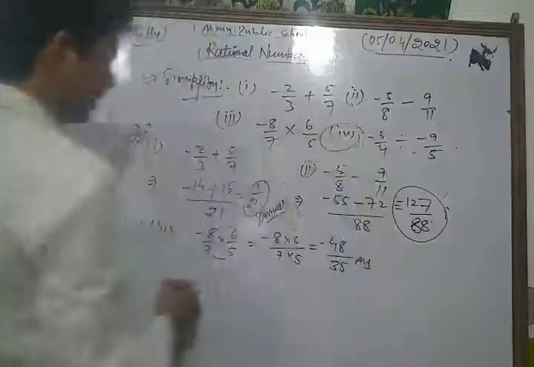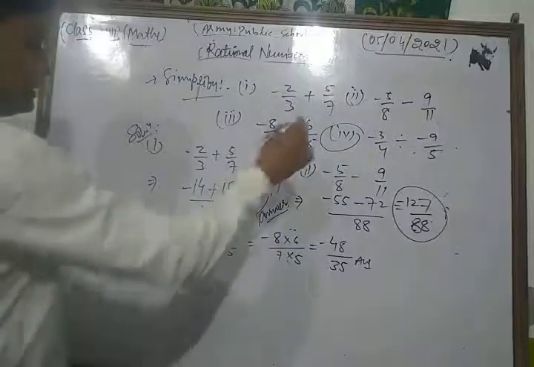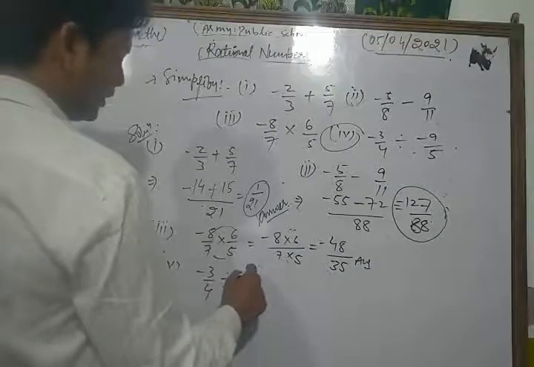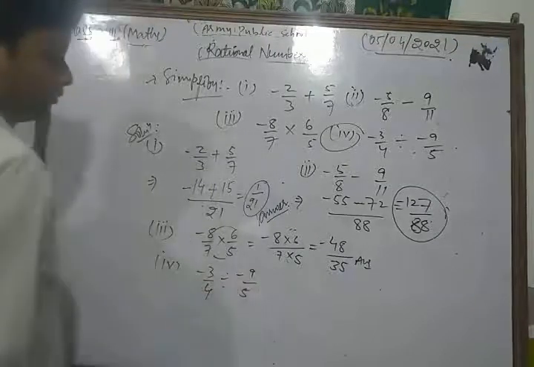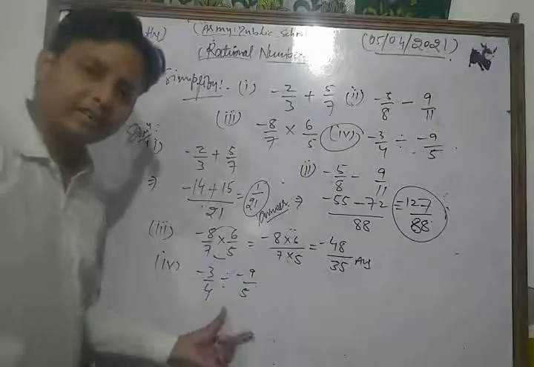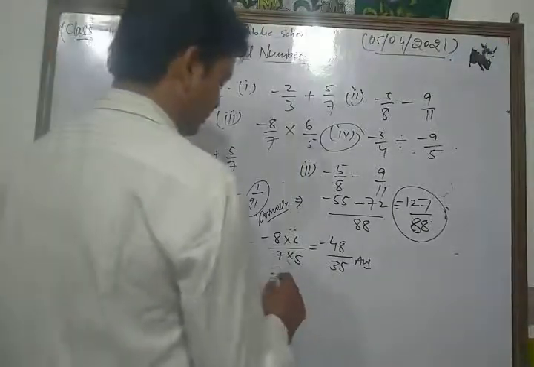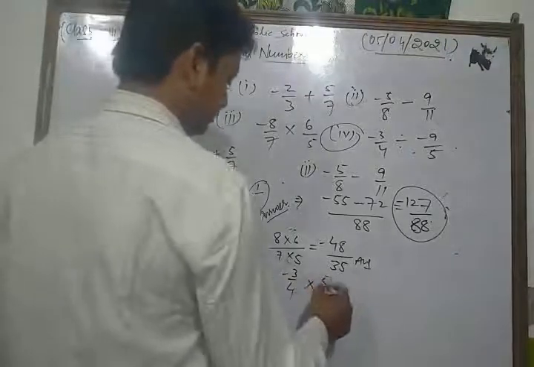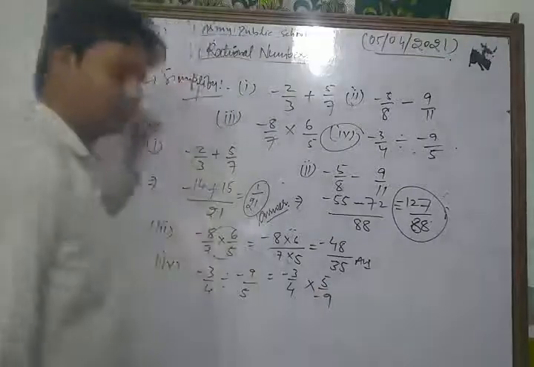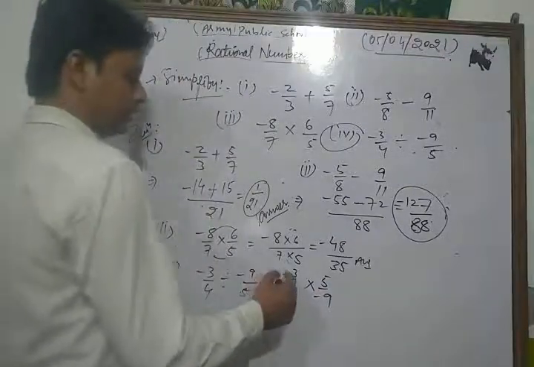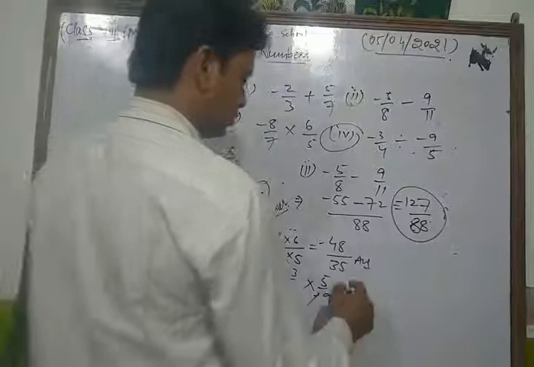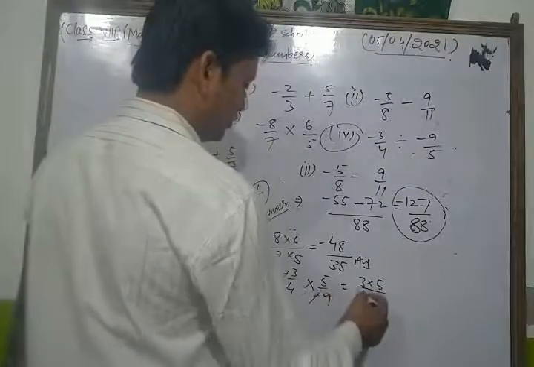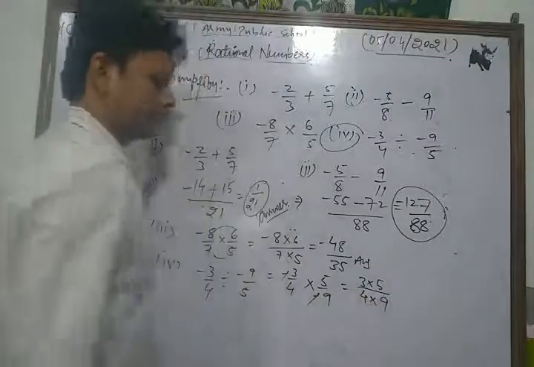Okay, now we take and solve the last operation, which is division. This is minus 3 upon 4 divided by minus 9 upon 5. So we can write this in the form of minus 3 by 4 multiplied by 5 by minus 9, taking the reciprocal. So minus and minus cancel each other, and we get 3 into 5 upon 4 into 9.